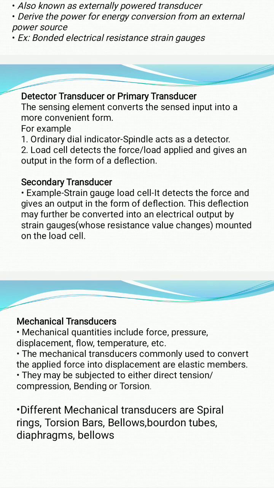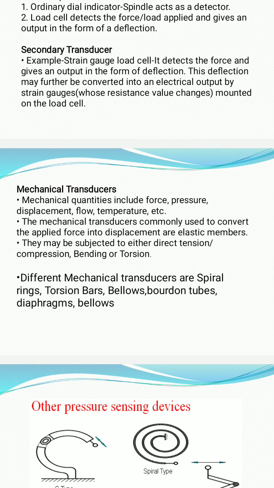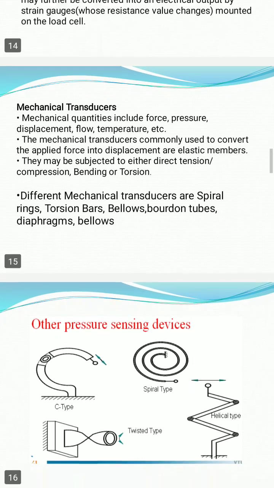What is a primary transducer? A primary transducer is a transducer that first senses the input signal to be measured, then converts it into some output form. What is a secondary transducer? A secondary transducer takes the output of the primary transducer, then it filters it, it amplifies it, it converts the variable into understandable form, then transmits it to the third stage. Such a transducer is called a secondary transducer. These transducers are classified into mechanical transducers, electrical transducers, pneumatic transducers, and electronic transducers.